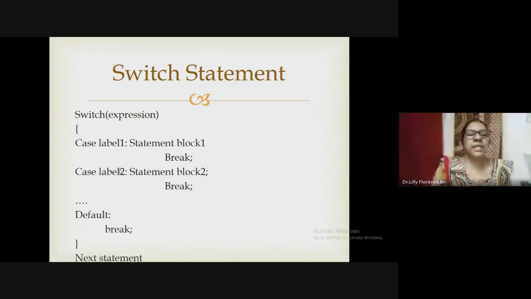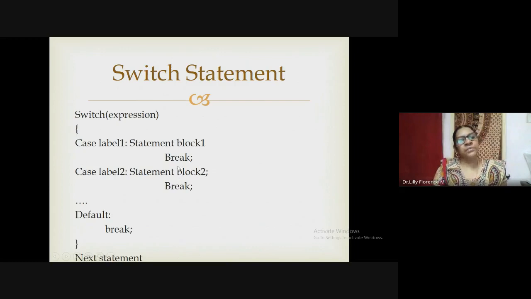So this is the syntax for switch statement. Switch expression, case label, and inside the label the statements will be.